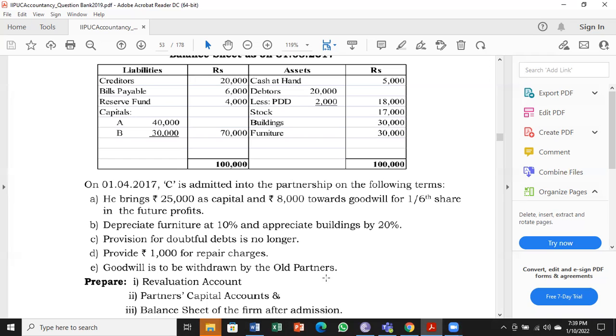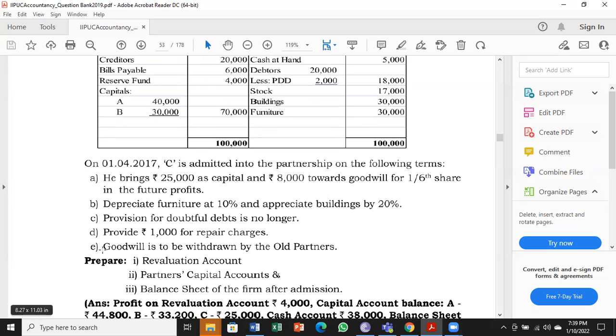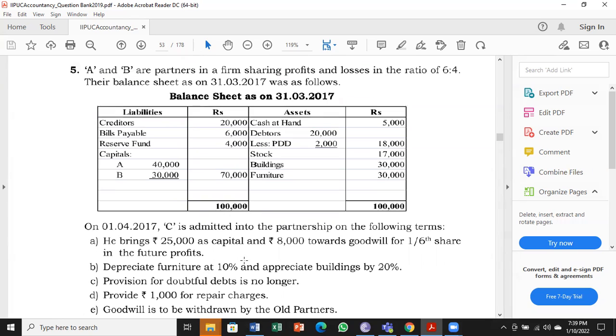Now, not only crediting, they are taking that money out from the business. So C gives 8,000 to the business. In that 8,000, how much belongs to A, how much belongs to B, we share. Then A and B withdraw the money, one extra entry for that. I will work further. When we work, you'll understand better. Prepare, as usual, revaluation account, partners capital account, and a balance sheet after admission. That is the usual one.